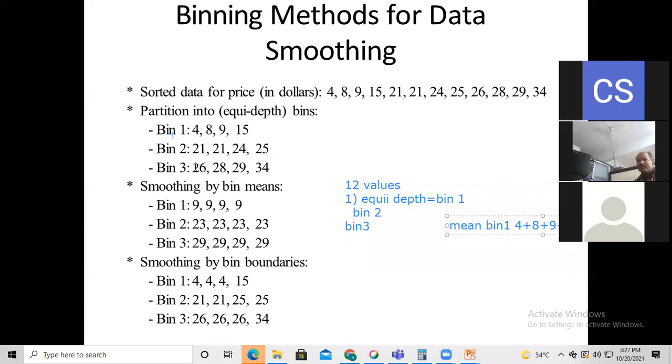Again for bin 3: 26, 28, 29, 34. The lowest value is 26 and the highest value is 34. So 26 is replaced by 26 itself, 28 is replaced by 26, 29 is also replaced by 26, and 34 stays as it is. Okay, in that way this is the binning method for data. This is a very simple technique, binning methods for data smoothing. I have explained this example using binning methods for data smoothing.